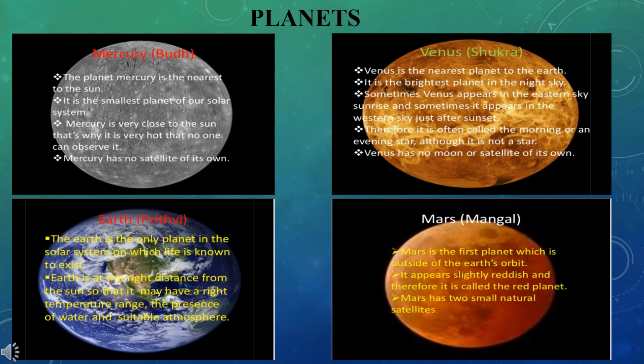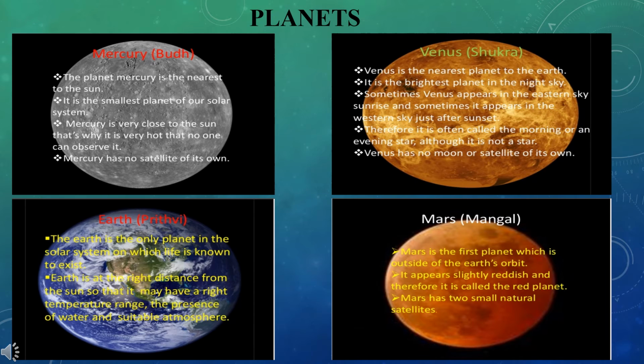Planets. A solid heavenly body which revolves around the sun in a closed circular orbit is called a planet. Let us study more about the individual planets. Number 1. Mercury. It is the first planet in the solar system and is closest to the sun. It is the smallest planet of our solar system. Mercury has no satellite of its own.